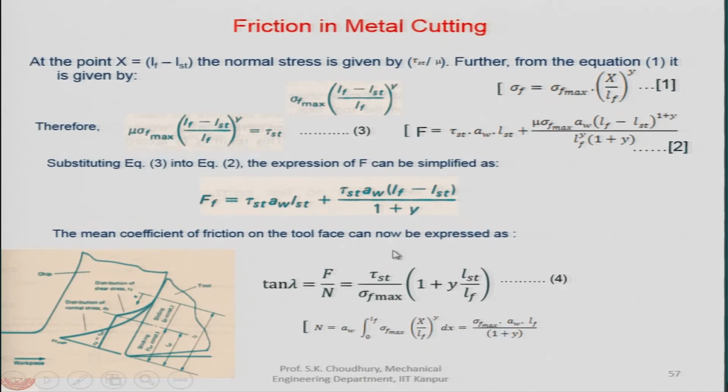So, this is the value of tan of lambda, which is the ratio of f by n, which is actually the mu, and that mu we are saying is the mean coefficient of friction between the tool and the chip along the chip tool contact length.